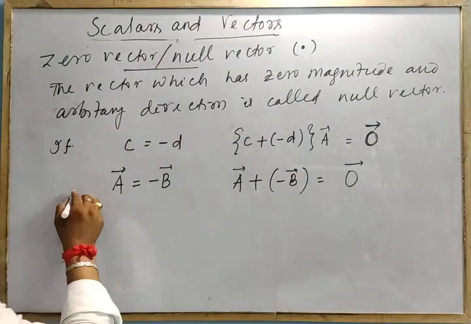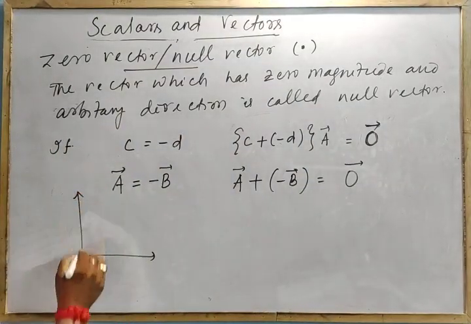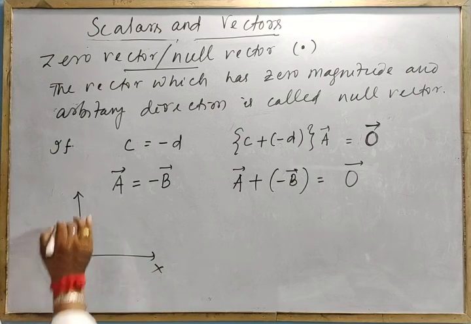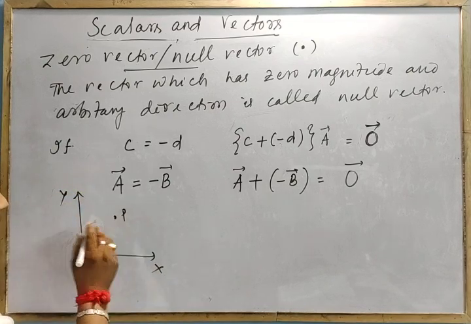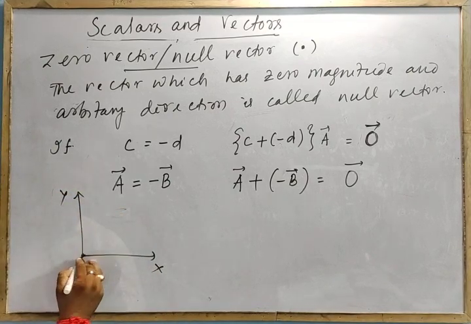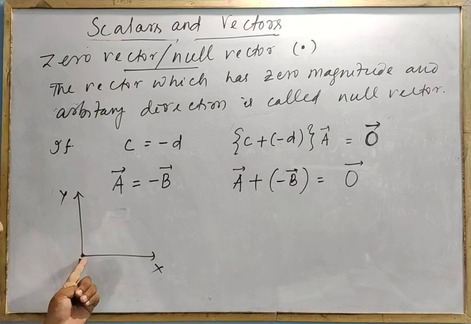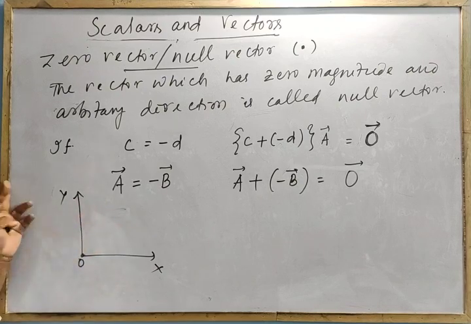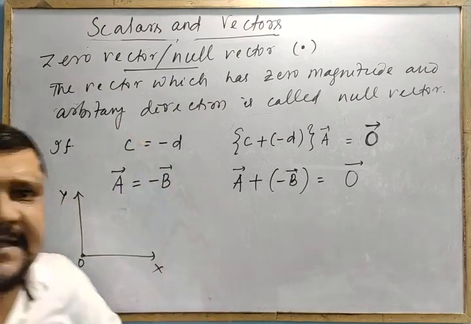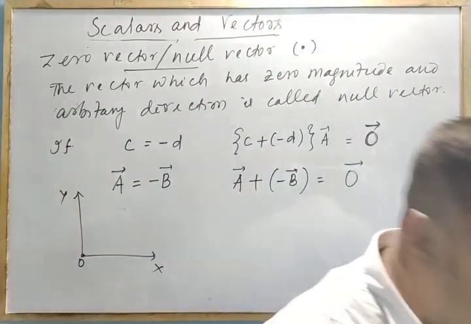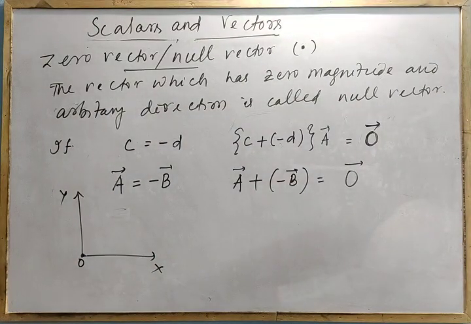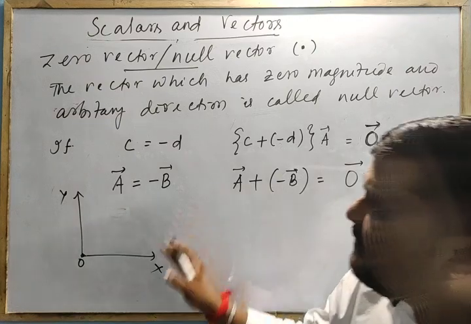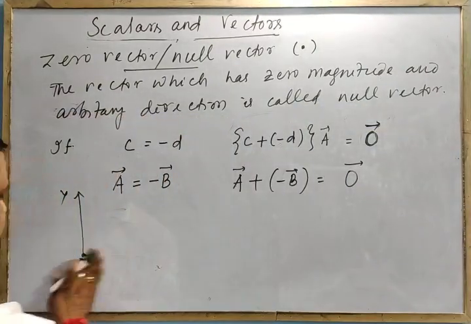the position vector of the origin of the coordinate axis is a null vector. The question is like this. This is the coordinate system x, origin, y. Point P. Now the point P comes here. Then what is the position vector of this origin? 0. No magnitude. It is arbitrary. You can say here, here, here, any direction. That is a zero vector. So this is an example of a zero vector.